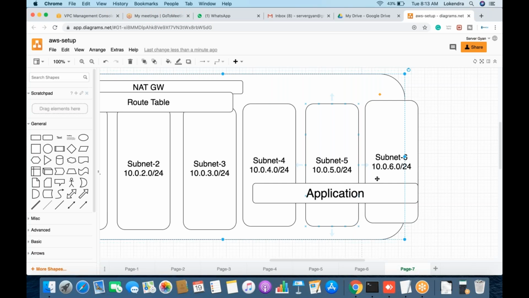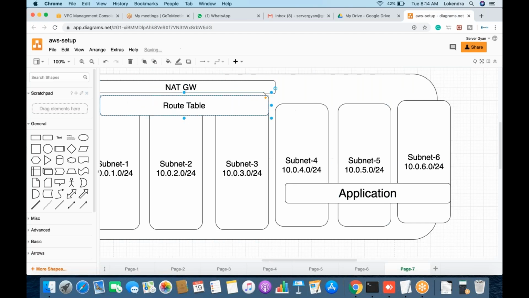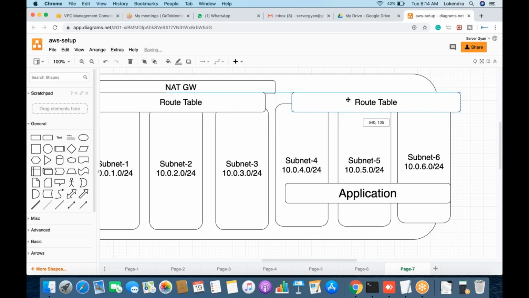And second, do these applications need to hit public internet? For example, they are going to hit any public URL, they need to download something from internet. So if outgoing network is required, then NAT gateway will be applicable, or if incoming network is required, then for sure we are going to have one more internet gateway here.